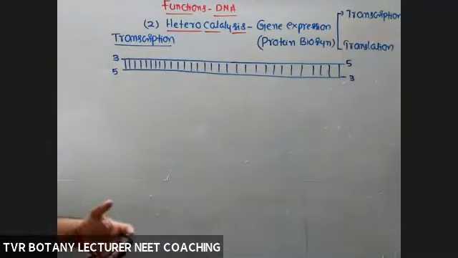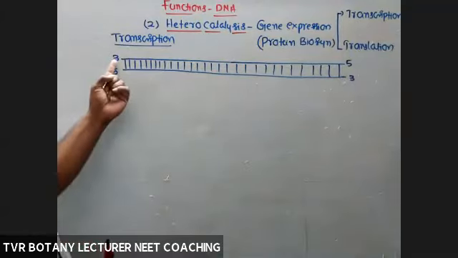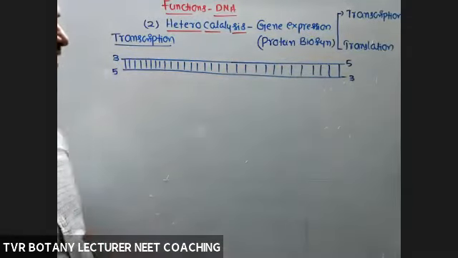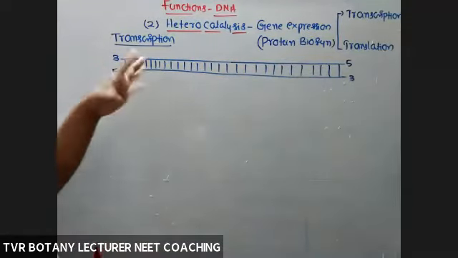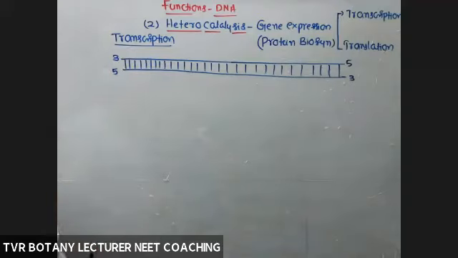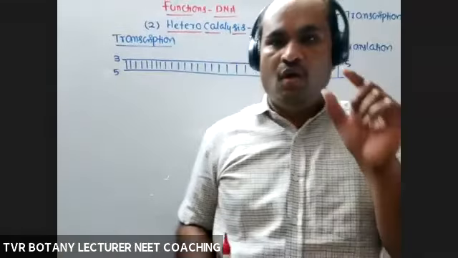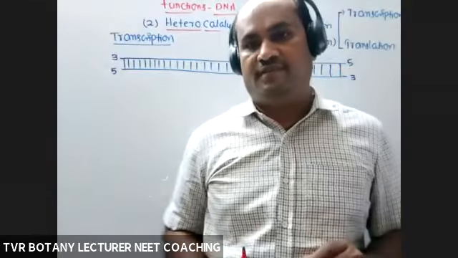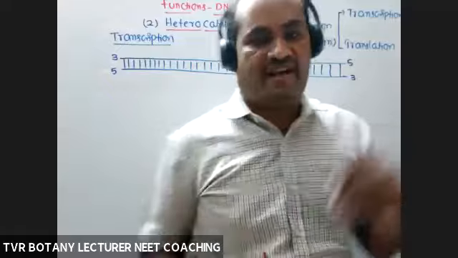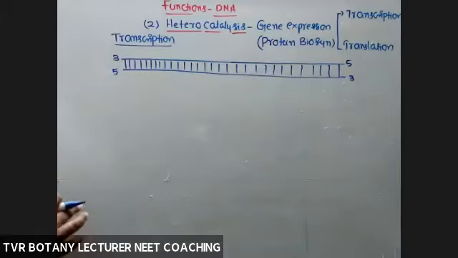Here template means the DNA strand with 3 to 5 polarity. Actually in the diagram, both are having 3 to 5 polarity. Both are eligible or not? But at the time of transcription, only one strand is involved. Why not two strands? That was the given question.